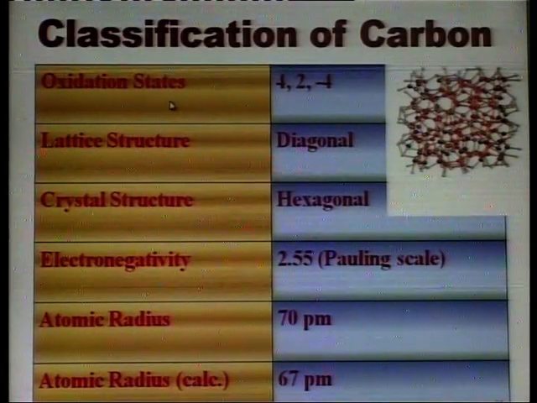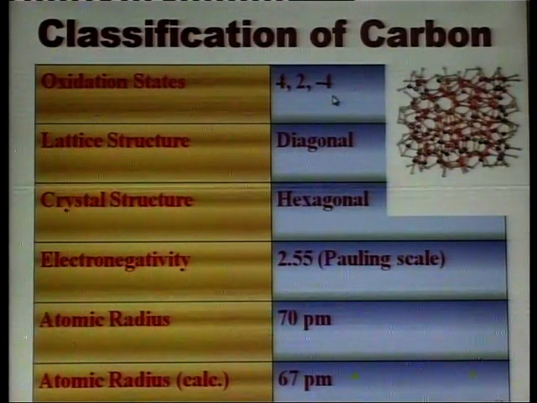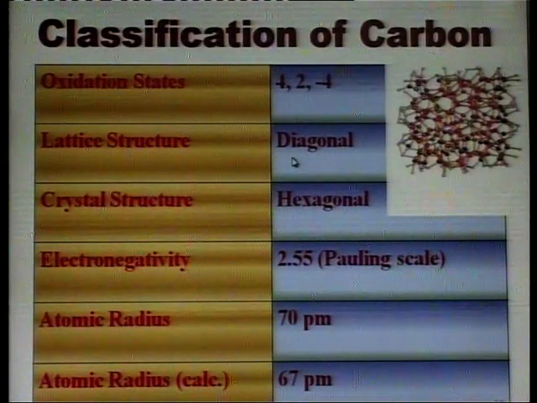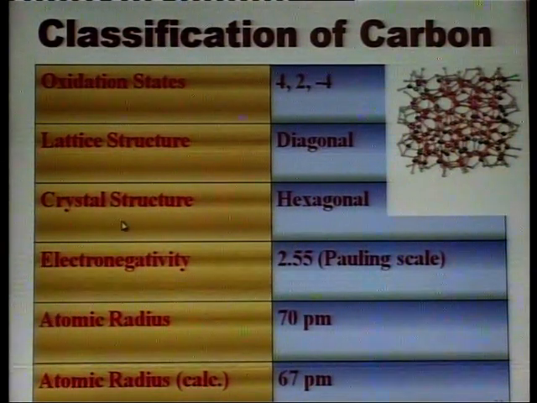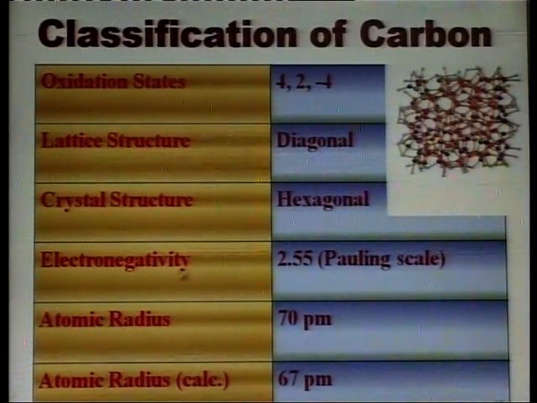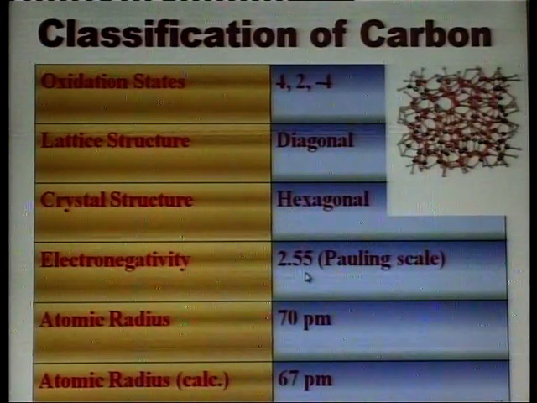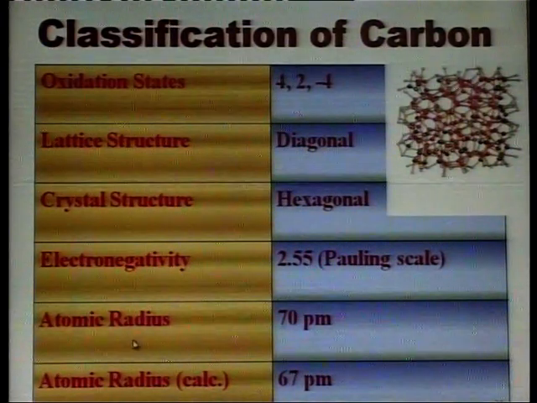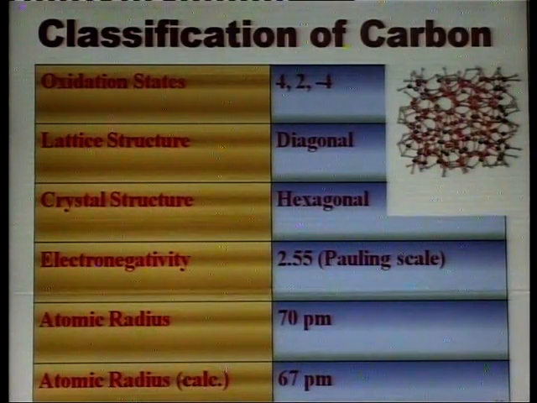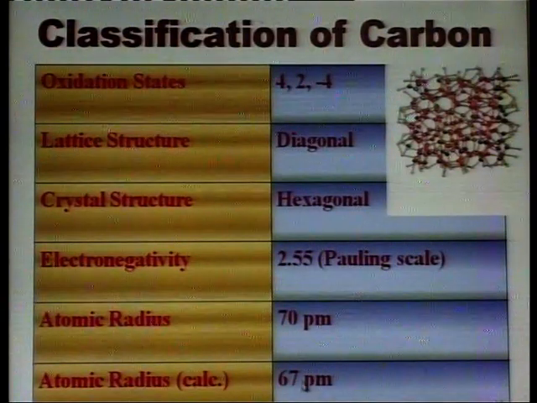Oxidation states 4, 2, -4. Lattice structure diagonal. Crystal structure hexagonal. Electronegativity 2.55. Atomic radius 70 pm.